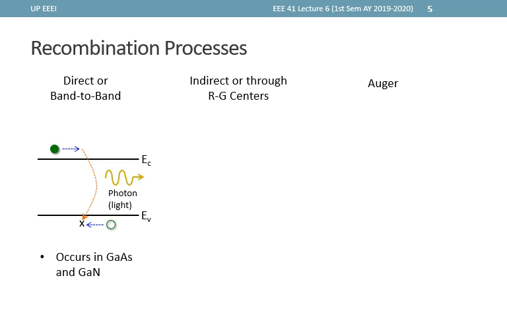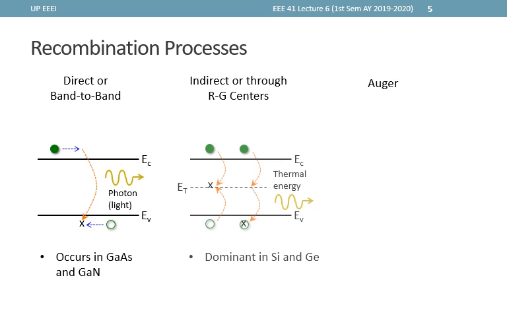Silicon and germanium are not direct semiconductors but are considered indirect semiconductors, where direct recombination does not happen often because of the band structure of the material. The second recombination process is called indirect recombination, or RG center, or trap-assisted recombination.